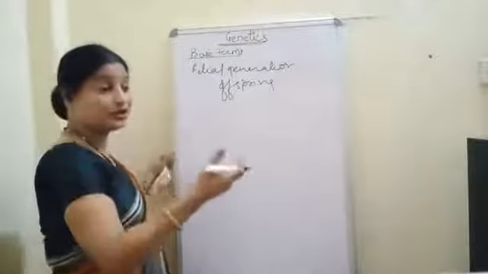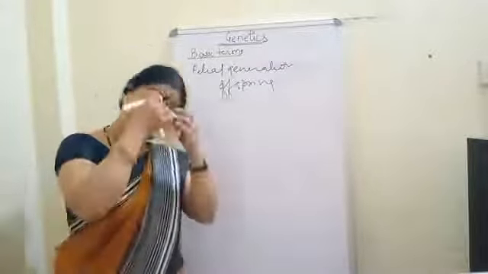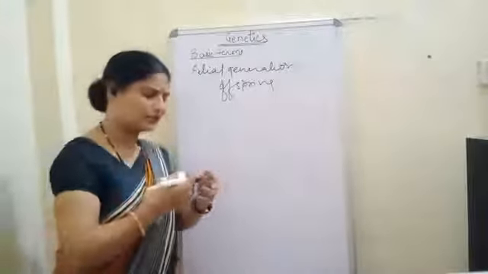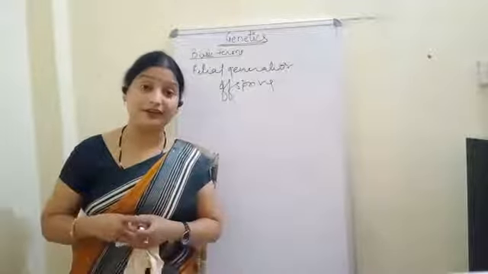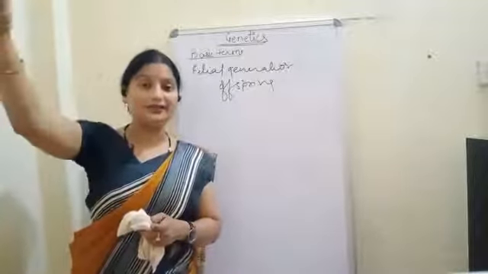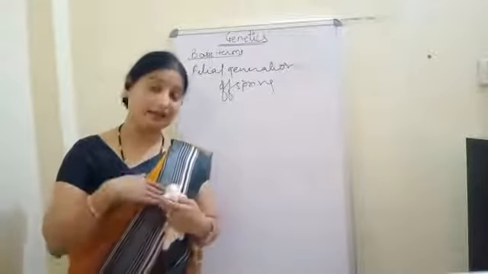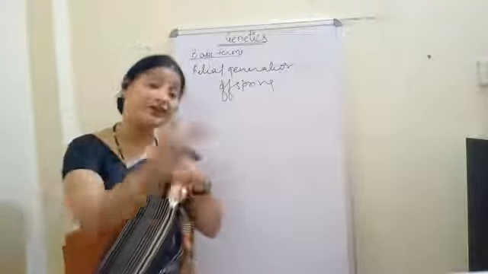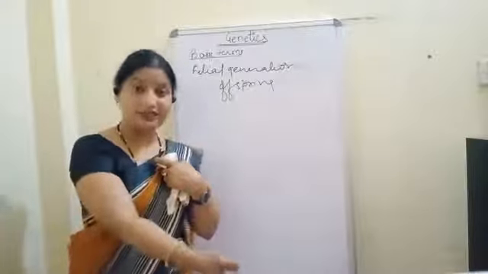And from those children, the features of their children is called the F2 generation. In case of human beings, we can see that the grandparents are the parent generation, then our parents will be the F1 generation, and then we will be the F2 generation, and our children will be the F3 generation.